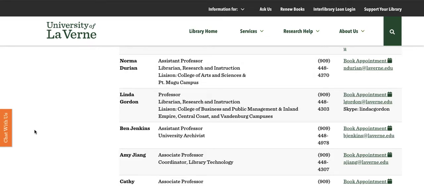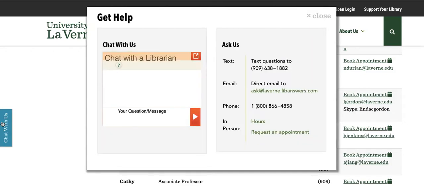If for some reason I am not available, you are welcome to contact any of our other librarians on this list, or if it is after our regular business hours, you can go to the Chat With Us button, which is here on this orange button on the left. If you tap on that, a chat window will appear. This service is staffed 24 hours a day, 7 days a week.